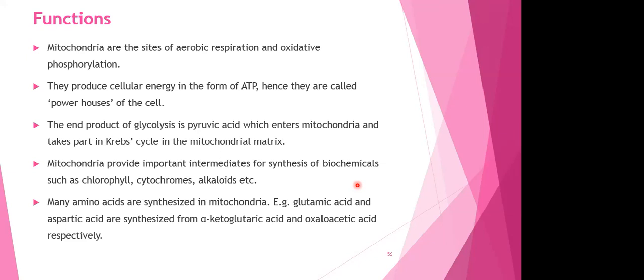Mitochondria provide important intermediates for synthesis of biochemicals such as chlorophyll, cytochrome, alkaloids, etc. अब इसका मतलब क्या हो गया बेटा? जो अल्फा कीटोग्लूटरिक एसिड है, मैलिक एसिड है, फ्यूमेरिक एसिड है, सक्सिनाइल CoA है, these all, even your citric acid, are going to be raw materials for the synthesis of any of these important constituents of our cell. Many amino acids are synthesized in mitochondria. Example, glutamic acid and aspartic acid, which are synthesized from alpha KGA and oxaloacetic acid.